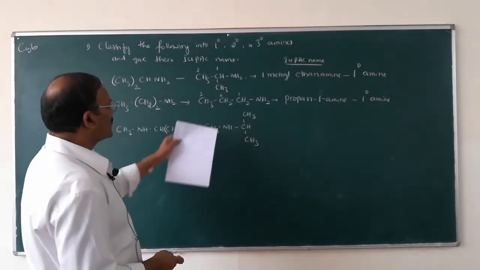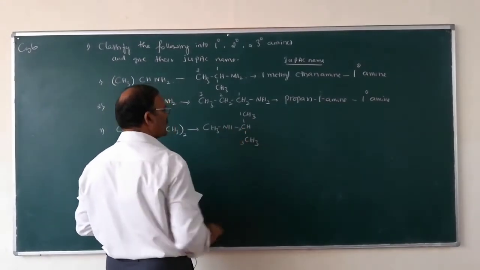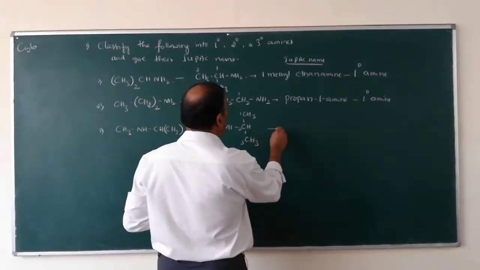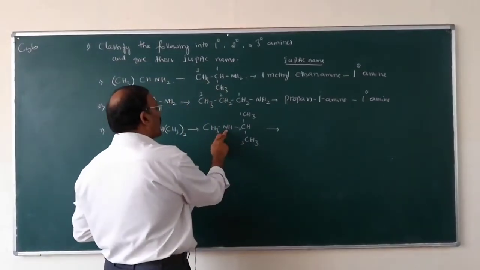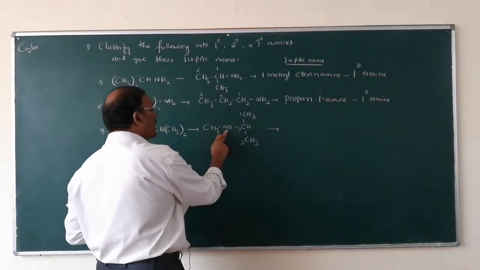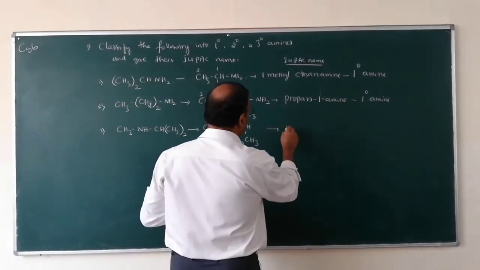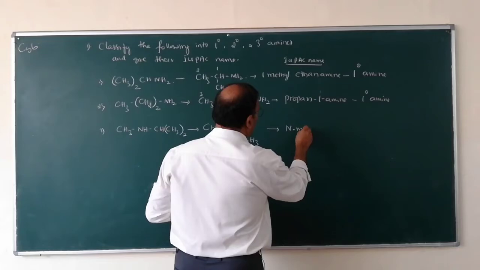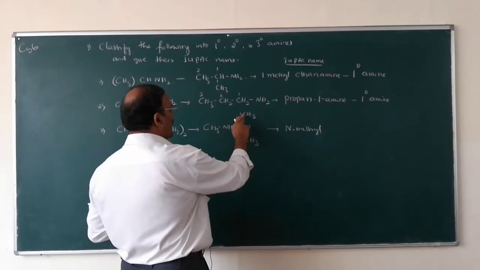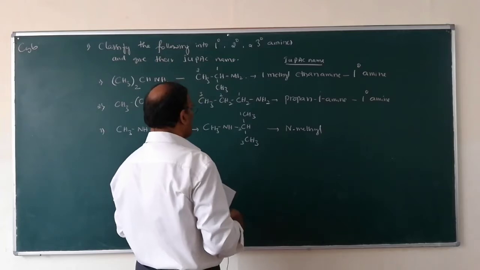Here the longest carbon chain is 1, 2 and 3, so it is a propane derivative. One methyl group is attached to the amine group, therefore it is called N-methyl, and this one is propane-2-amine.